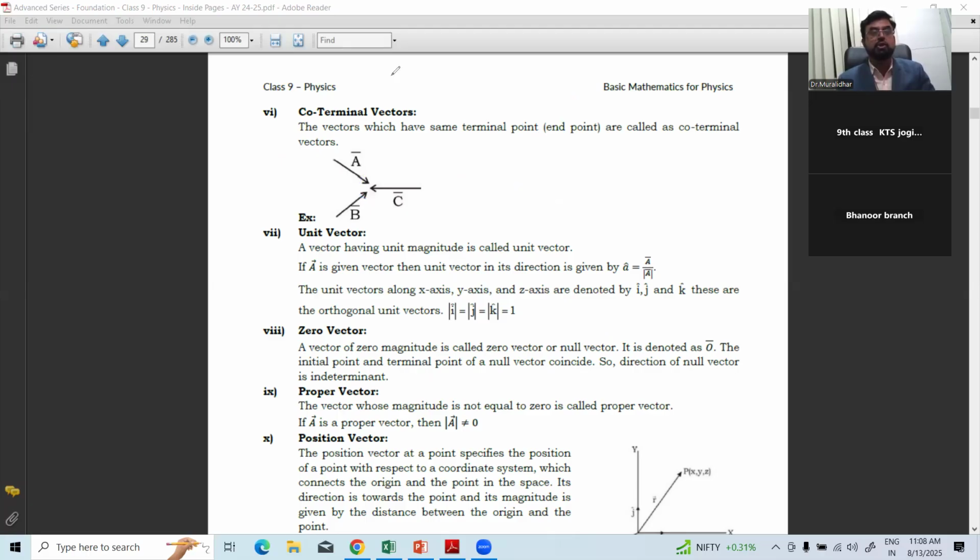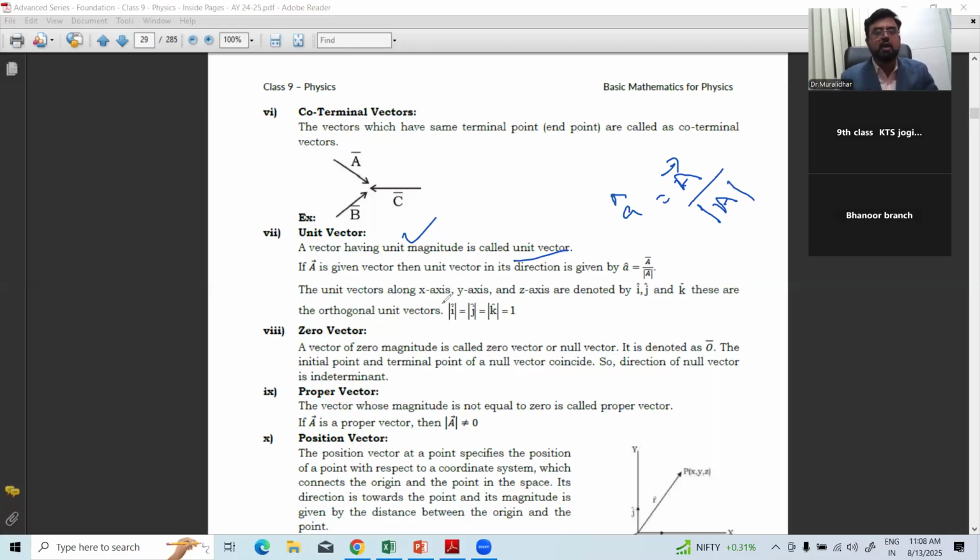Okay. Now comes the unit vector. Unit is one. A vector having unit magnitude of 1 is called a unit vector. If A is the given vector, then the unit vector is given by A cap, which is equal to the given vector A divided by mod of A. Mod means magnitude, and this will solve any problems that come.